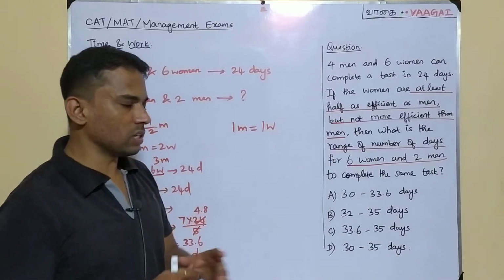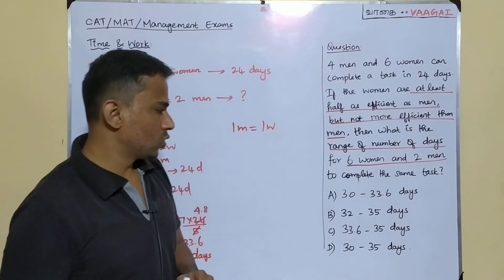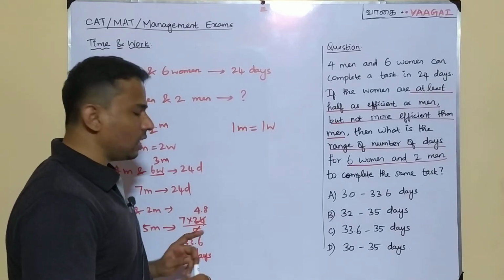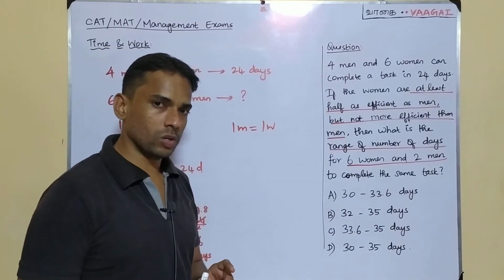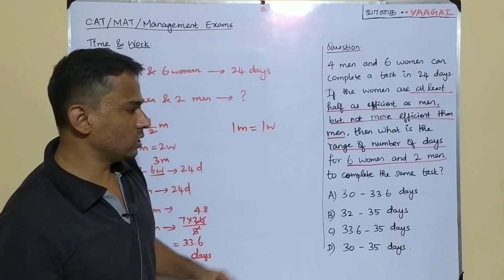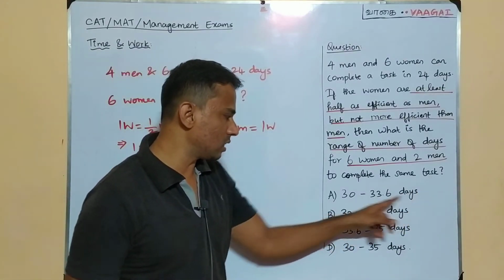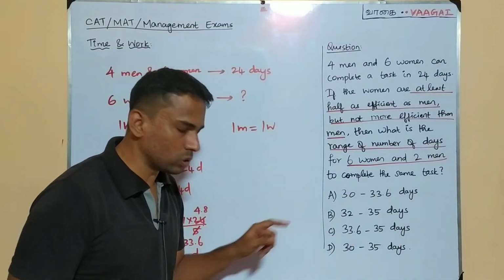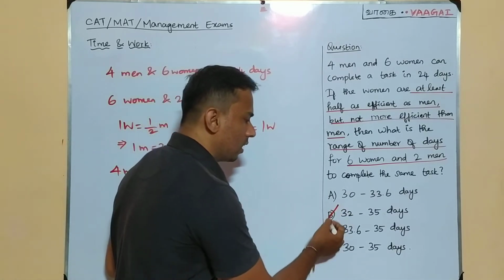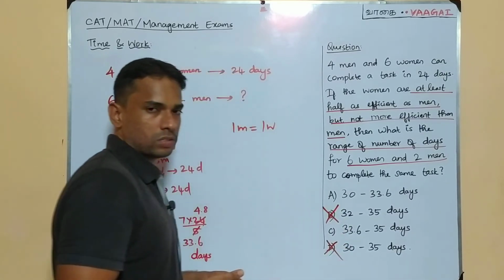Let's come to the options here. We have 4 options, correct? So let's search for this 33.6 days. Can you see that in any of these options? Of course, yes, we have this 33.6 days in options A and also C. Is it or not? So that means you can really eliminate these 2 options.